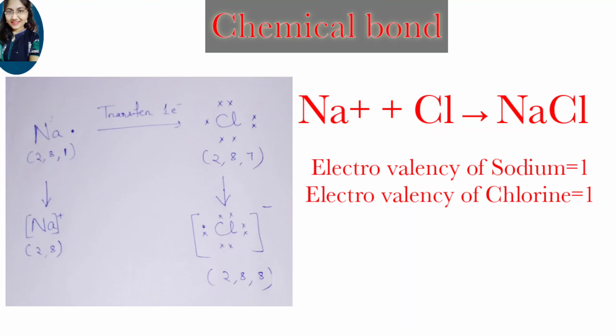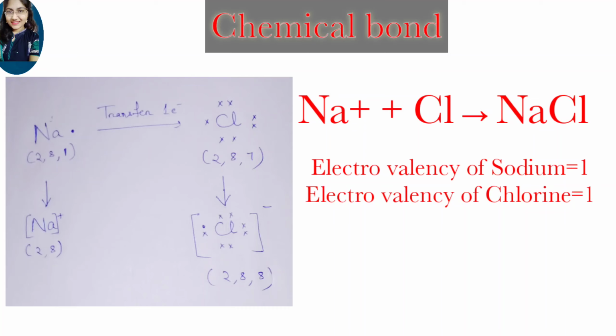So finally Na plus and Cl minus ions get attracted by electrostatic force of attraction to give NaCl. That means Na plus and Cl minus give NaCl.